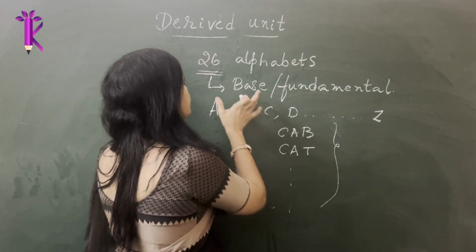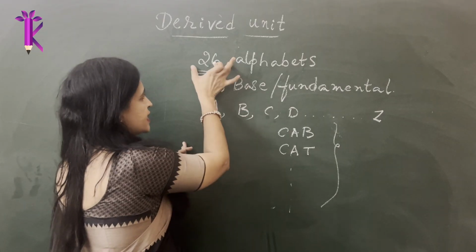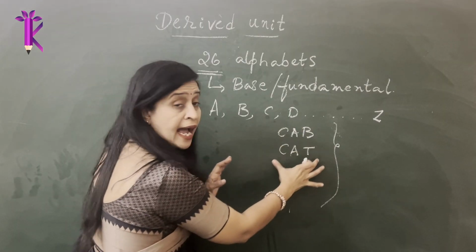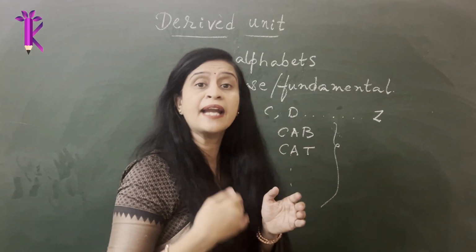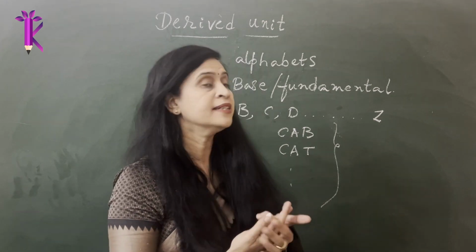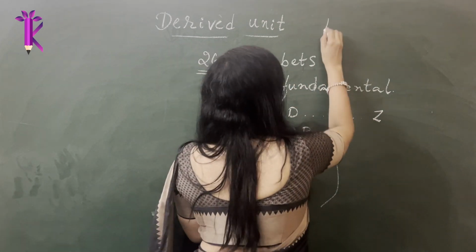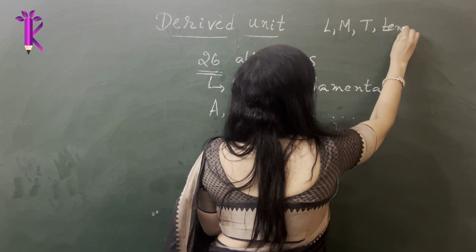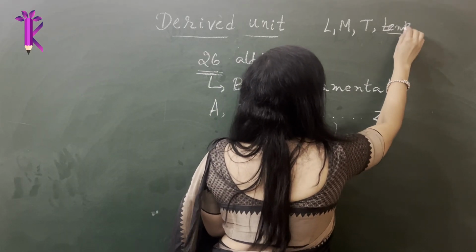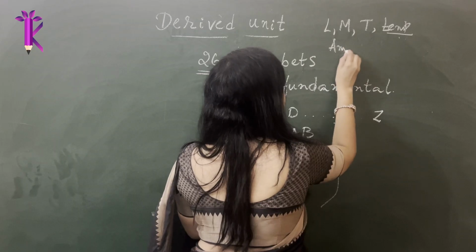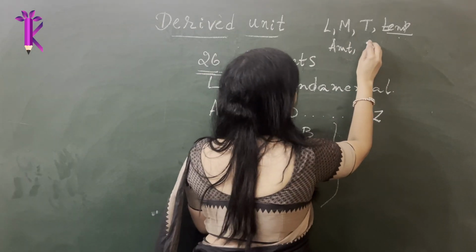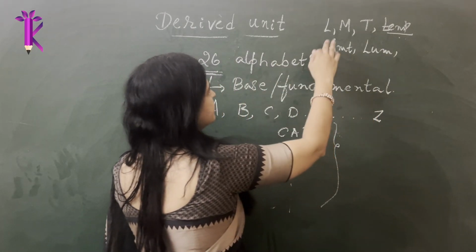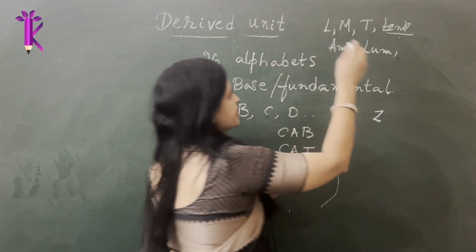So, just like the 26 base or fundamental alphabets can be used to derive all the other millions of words that we use in everyday communication, we can use length, mass, time, temperature, amount of substance, luminosity, and electric current.